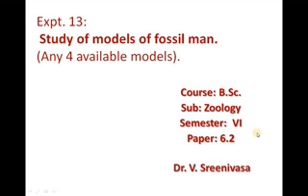A large and complex brain, the ability to make and use tools, language development, hunting mechanisms, and socialization among the early hominids are remarkable evolutionary milestones that we have studied.